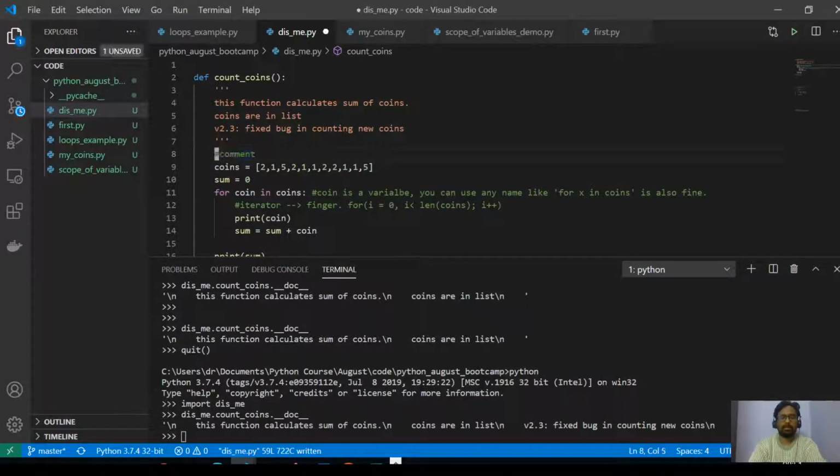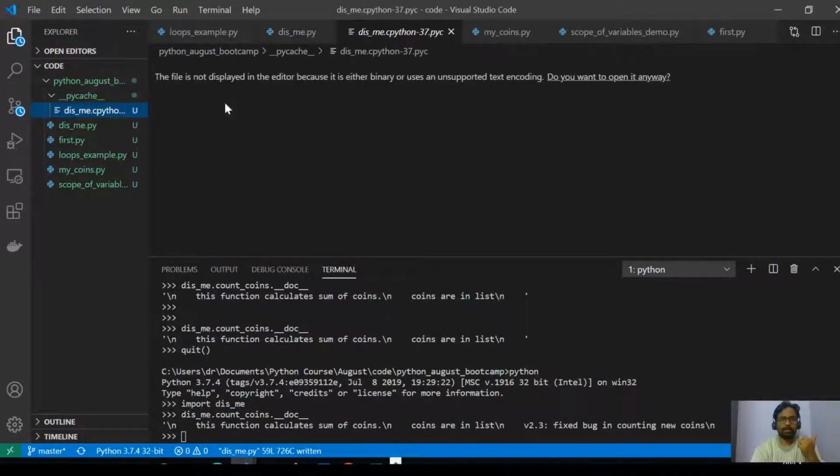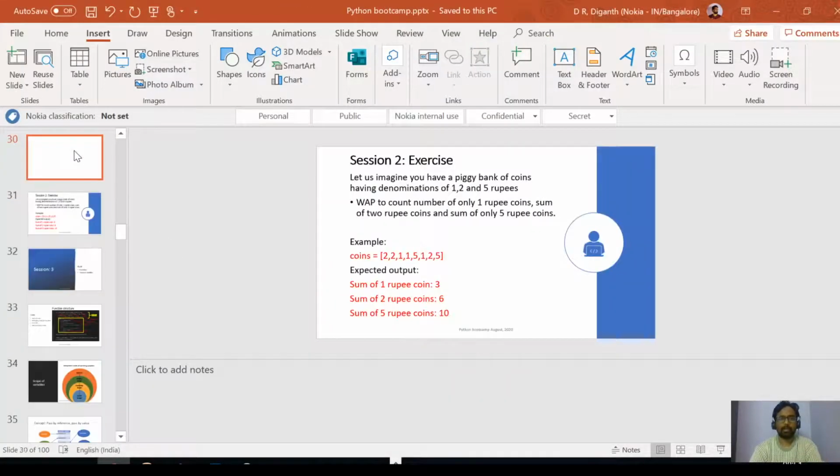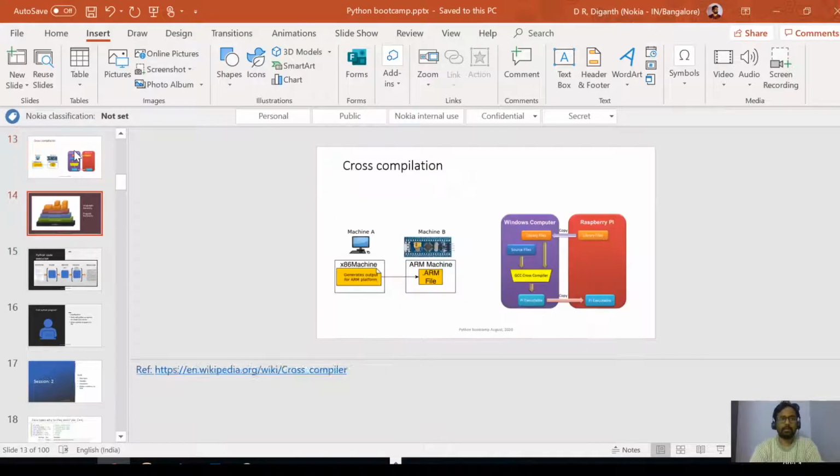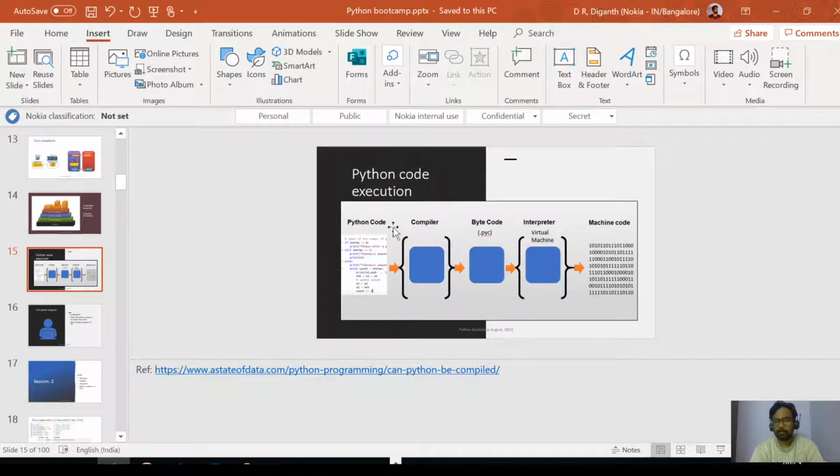Sir, is there any difference between a comment and the docstring in a function? Yes. Comments will be removed during the compilation time. You won't see the comments. When we import something, you can see that a PYC file is generated. So we saw one of the processes of compilation. The code is compiled into a PYC file, and then it is translated to machine code.